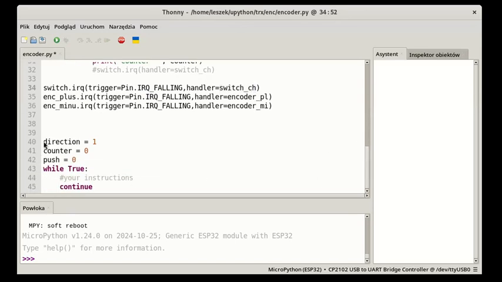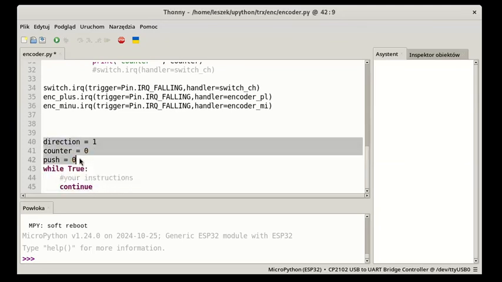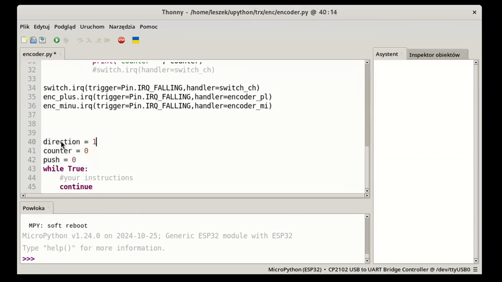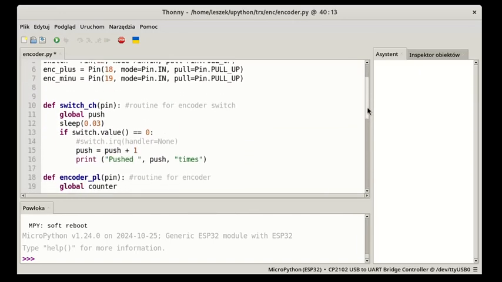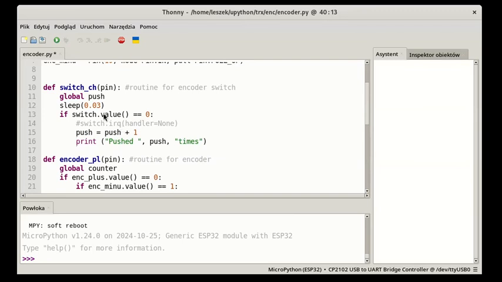The main program body consists of an empty loop, and definitions for counters, and especially a direction variable which can handle the case when the encoder produces a negative response when turning right. In this case, it's enough just to change this value to -1. The program which services the interrupt for the axis switch just adds 1 when the axis is pushed.